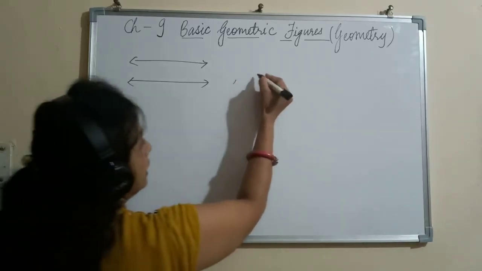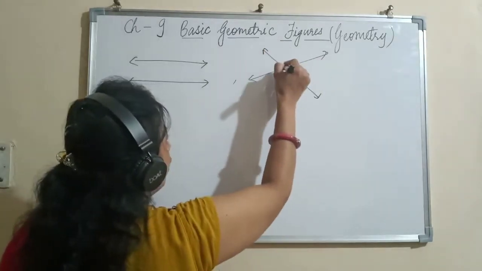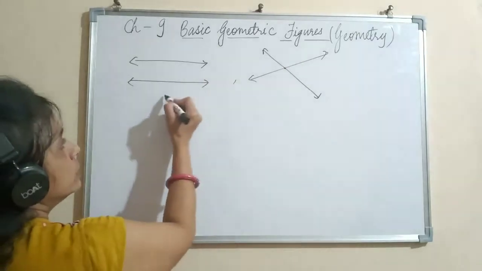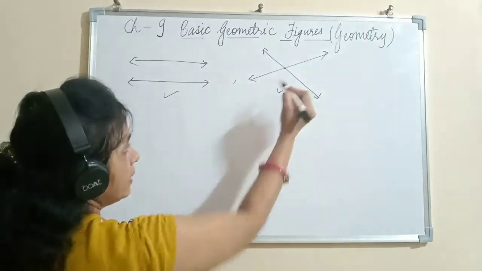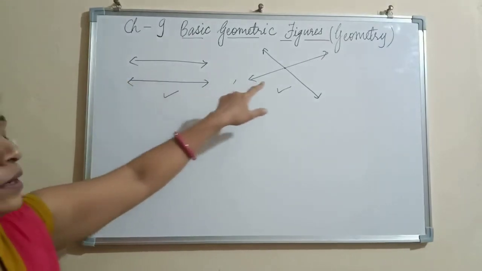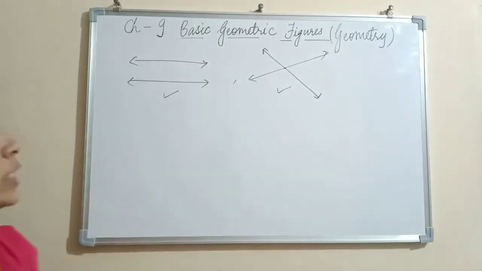The lines which have one common point are known as intersecting lines. So these are parallel lines and these are intersecting lines. Here they don't have any common point, and in this set of lines they have one common point.